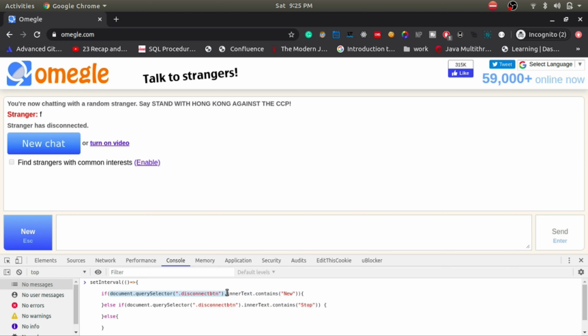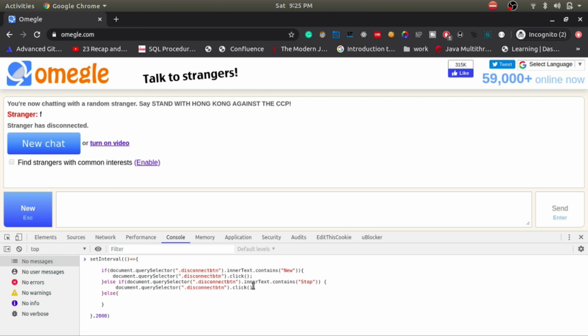Alright, beautiful people, now we have to click on this button only once, because if we are on this button where it says new, then we have to click on this button only once. I'll just move it a little bit up so that you can see it clearly. Now if we are on the button where it says 2, then we have to click that button 2 times, right? Simple, very simple.